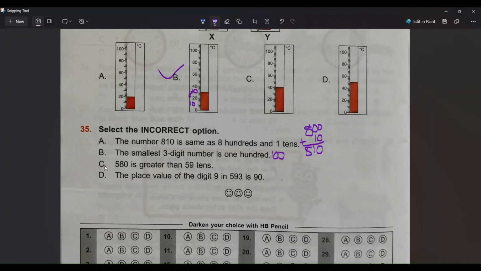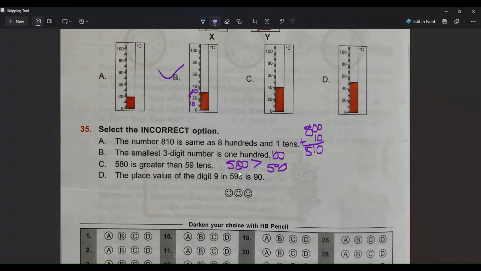Correct. Option C, 580 is greater than 59 tenths. So let's write whether it is correct or not and check. 59 tenths means 590, children.